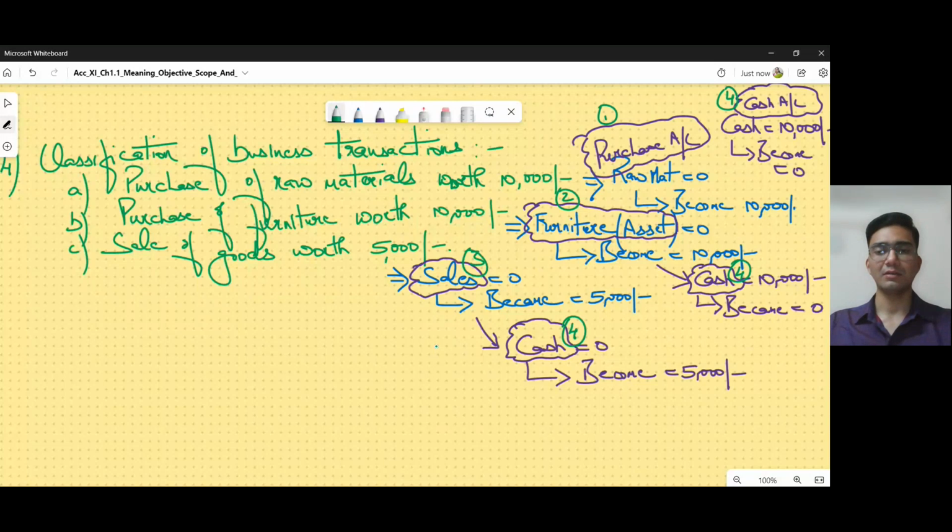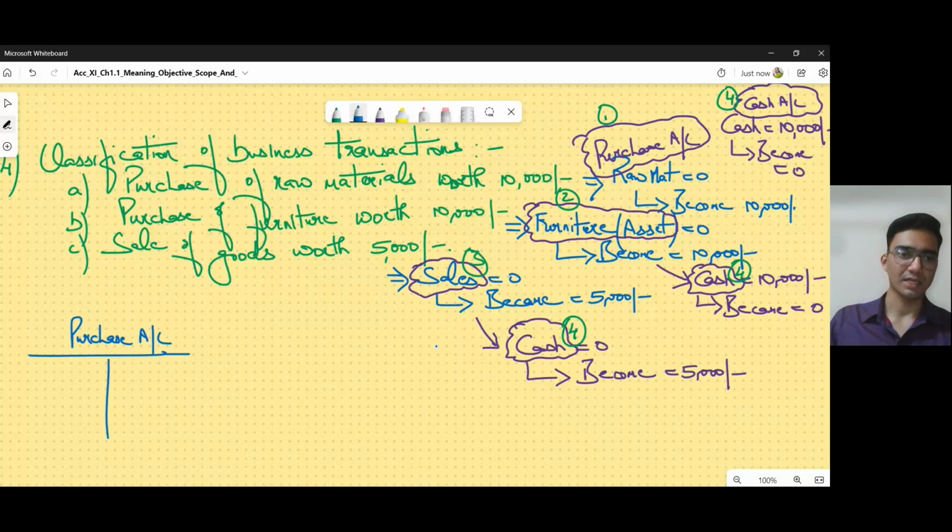In accounts, we write all the transactions related to a particular account in one place. So for my purchase account, I will make something like this. I will put a heading on top and create an account. This is how an account looks; we will see it in more detail later on.